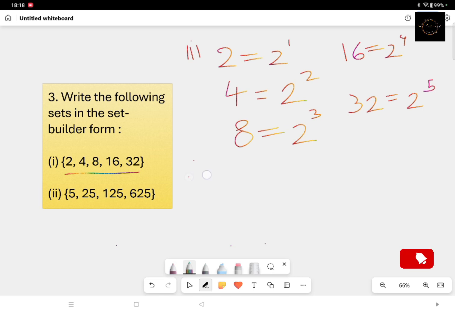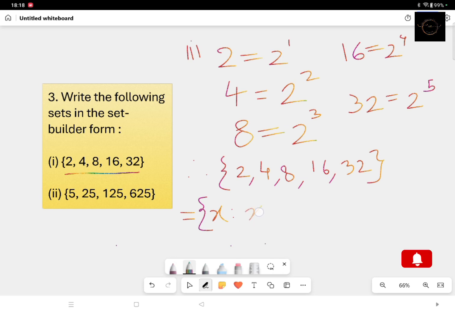So 2, 4, 8, 16, 32, if you want to write it in set builder form, it has to be written in mathematical form. First and foremost, x such that x equals 2 to the power of n, because in each and every case I have written the answer as 2 to the power of something, comma, n belongs to capital N, which is the set of natural numbers.